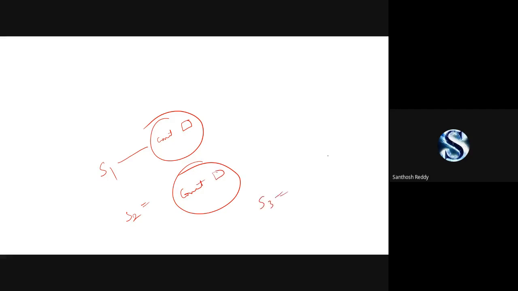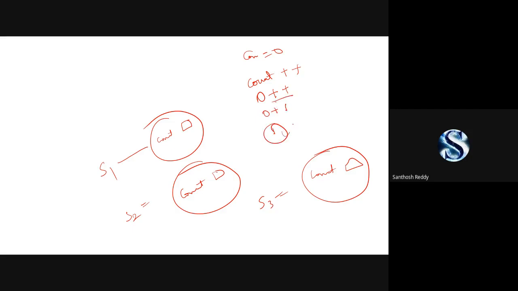Again, when I call S3, it creates one more object, one more count variable. When I execute S1, the first time count is equal to 0. When I execute the constructor, count plus plus, 0 plus 1 is 1, and it's applied to that count variable. The same thing happens for S2 and for S3.